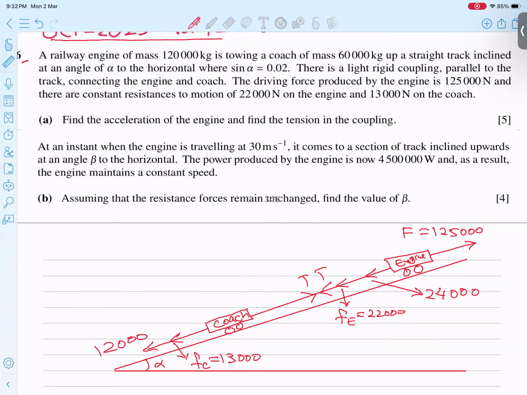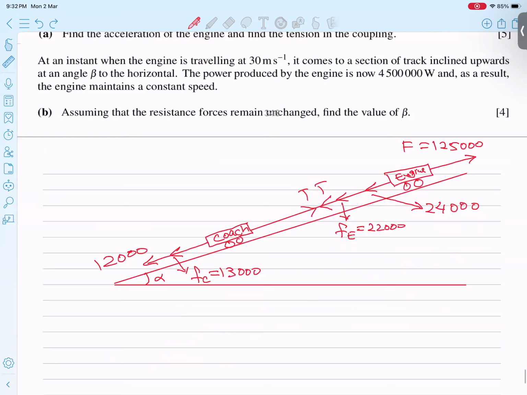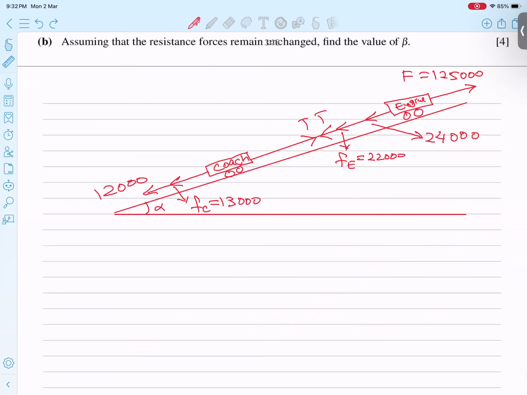Now, whenever he asks you for acceleration and tension, we always make two equations, one for the engine and one for the coach, and solve them simultaneously. So let's start now. The components are very clear: I have marked both frictions, both weight components, and the tensions. Now I am writing one equation for the engine. I am starting from the top. Net force equals MA.